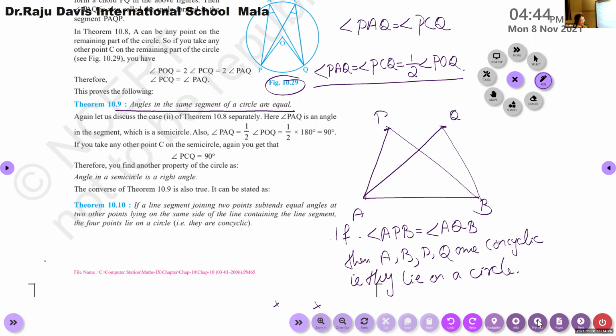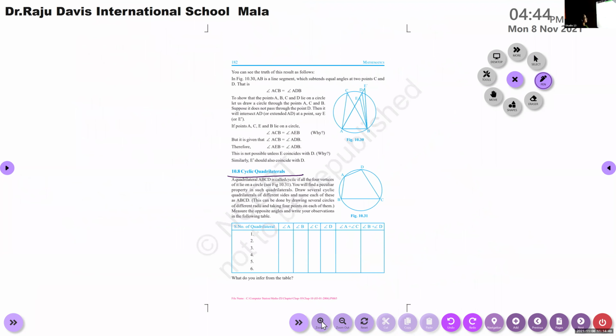Write the heading, cyclic quadrilaterals.